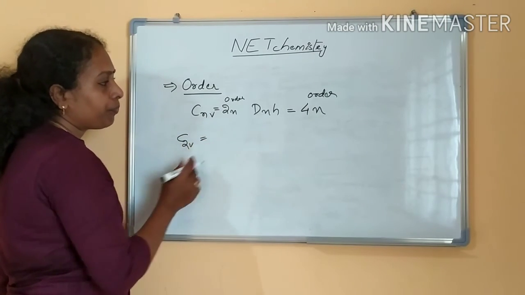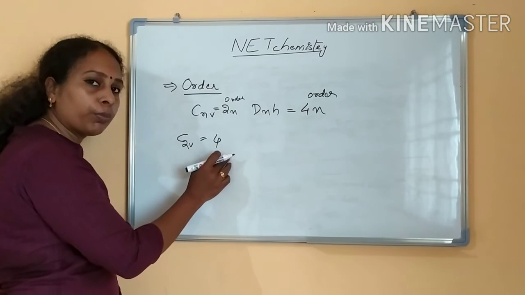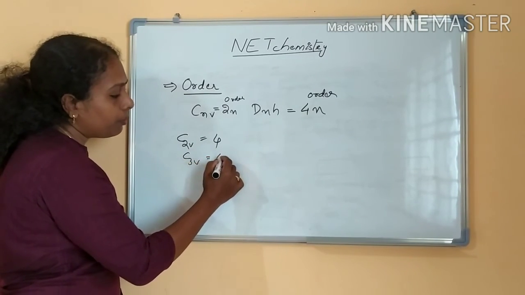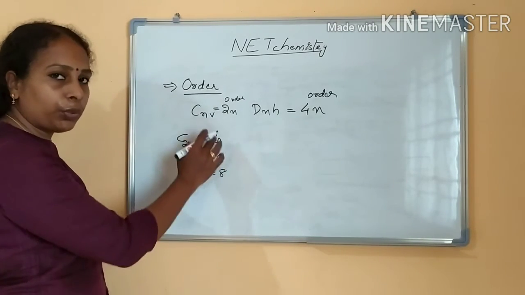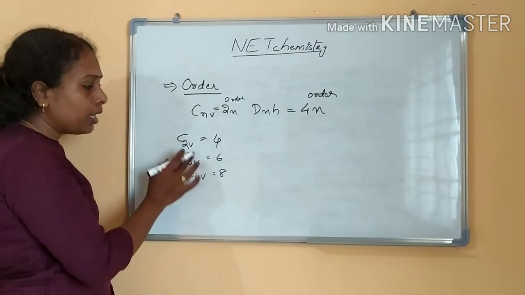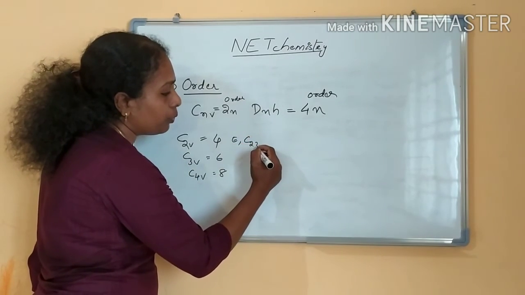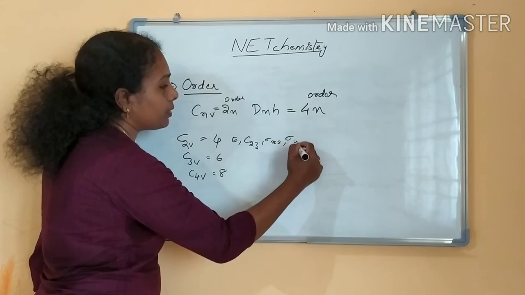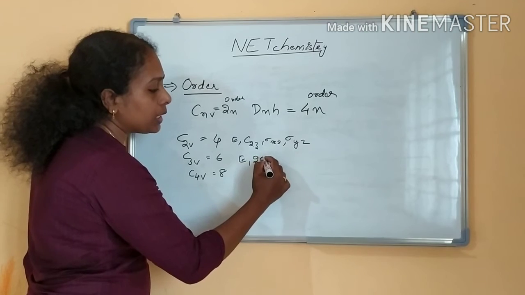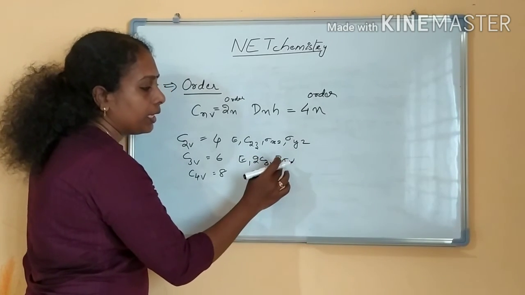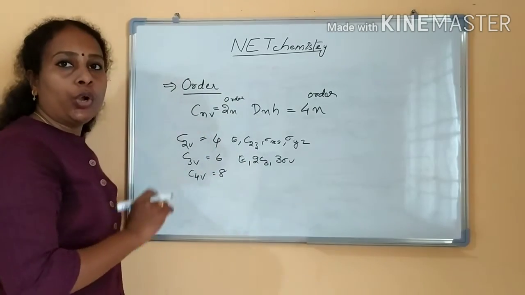As per this, order will be 4. That is, the number of symmetry elements for a C2V group will be 4. C3V point group, it will be 6. C4V point group, it will be 8. Like this. How to calculate the order? You have to calculate like this. For a C2V point group, order is 4. For the C2V point group, what are the symmetry elements? E, C2Z, sigma XZ and sigma YZ. Right? 1, 2, 3, 4. If it is a C3V point group, E is there, 2 C3s are there and 3 sigma V's are there. 3 sigma V's, 2 C3, 5 plus 1, 6. That is the order of a point group.